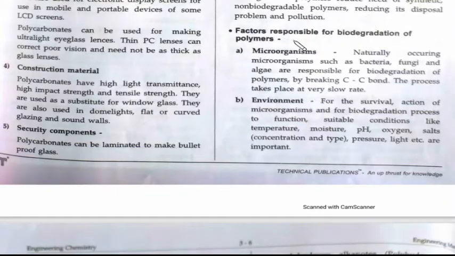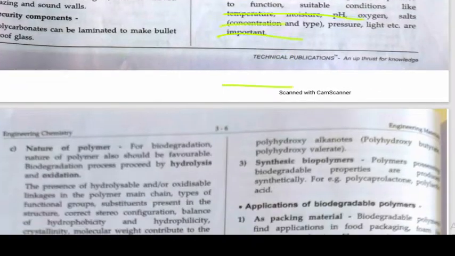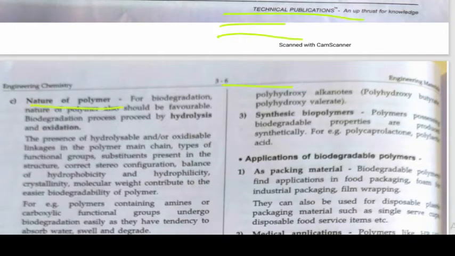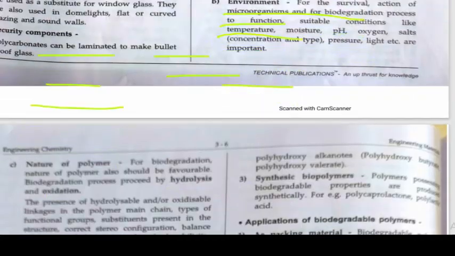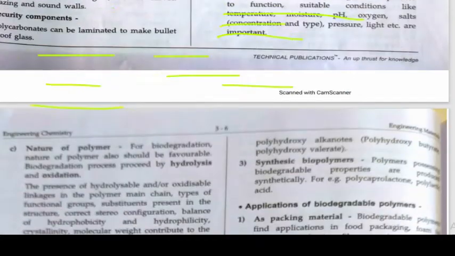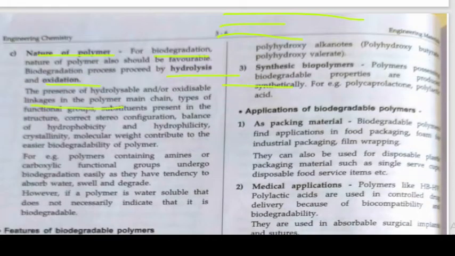So here are the various factors which are responsible for the degradation of biodegradable polymers: microorganisms, environment, and the nature of the polymer. In the nature of the polymer, hydrolysis and oxidation are basically responsible for the degradation of the biodegradable polymers. Okay, so these are the factors which are responsible for the degradation of biodegradable polymers.